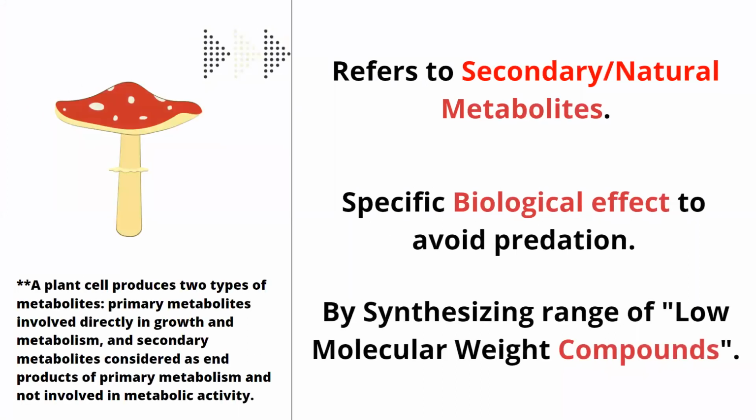Guys, anti-nutritional factors are nothing but secondary or natural metabolites. For example, you would have seen this red mushroom, right? Before that, it's a normal tendency: each and every living being wants to survive. So, they have certain mechanisms to prevent or avoid predation. For example, humans, if someone is coming to attack us, we have legs, right? We can run or we can face that individual. It's a fight or flight thing, even in the case of animals.